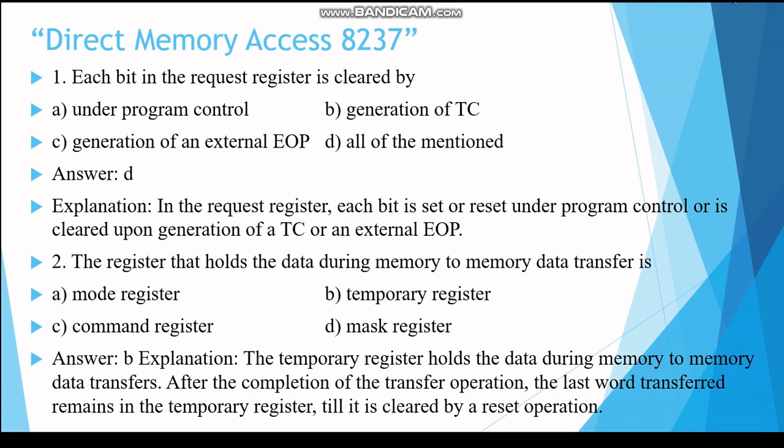First question: each bit in the request register is cleared by? Answer D, all of the mentioned. In the request register, each bit is either set or reset under program control, or it is cleared upon the generation of a TC or an external EOP, that is end of process. TC stands for terminal count. So answer D, all of the mentioned.